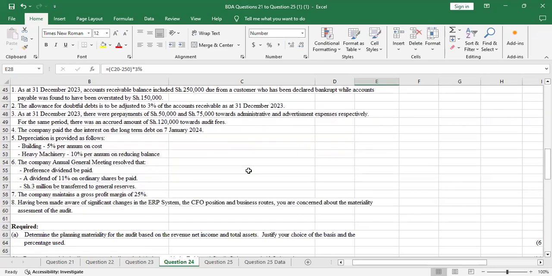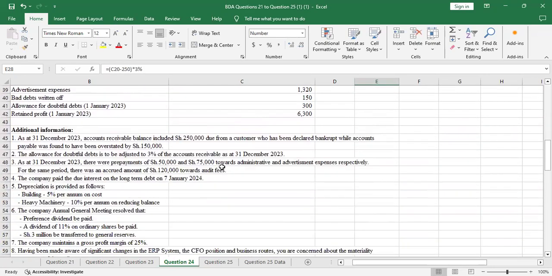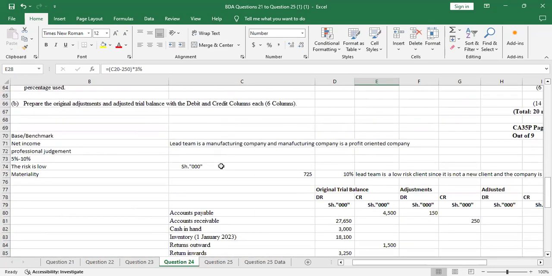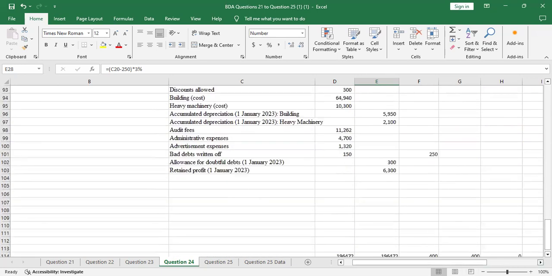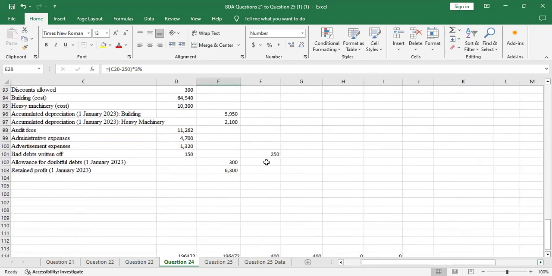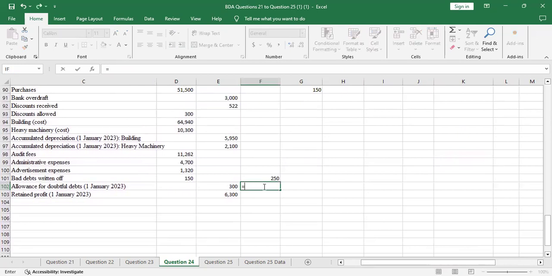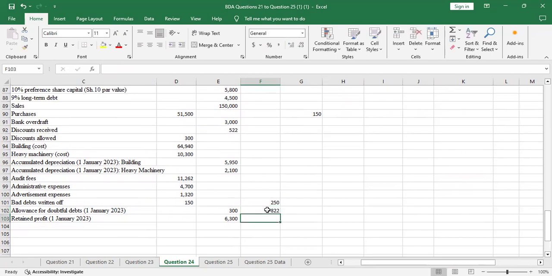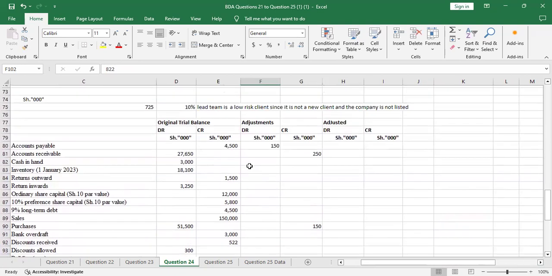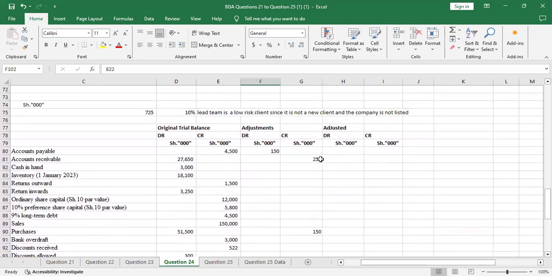So you come to the account for allowance for doubtful debts. You just come under adjustment and you will debit this by 822. So let me just write 822. Then you credit the accounts receivable because it reduces the accounts receivable account.